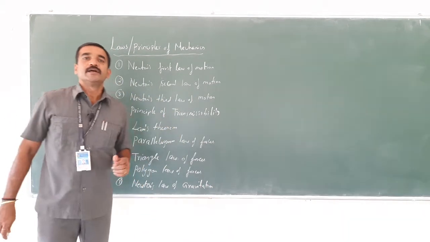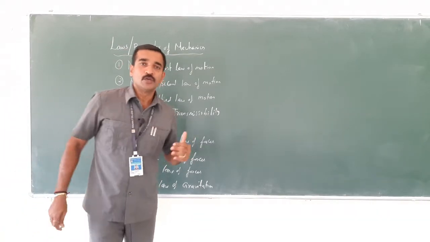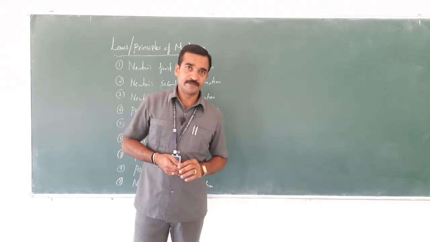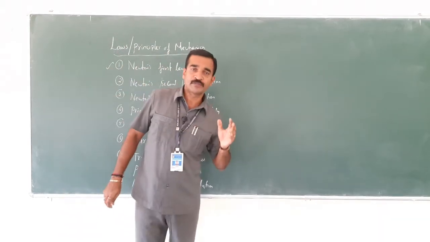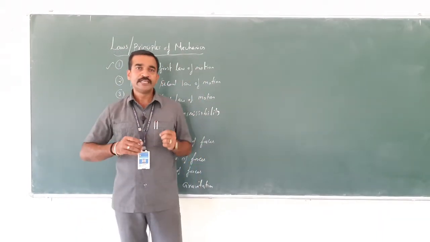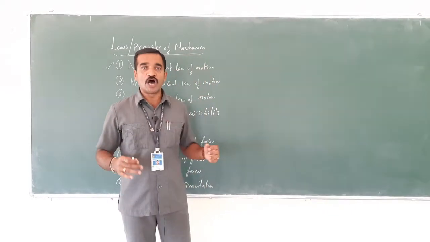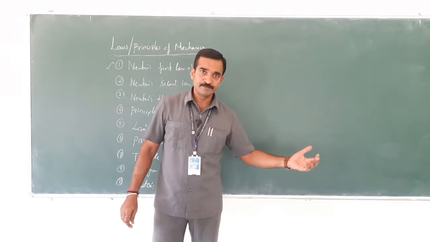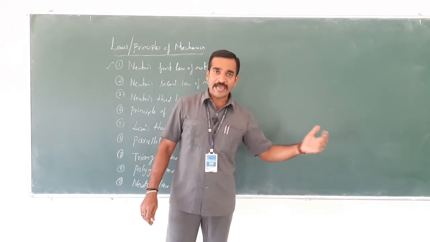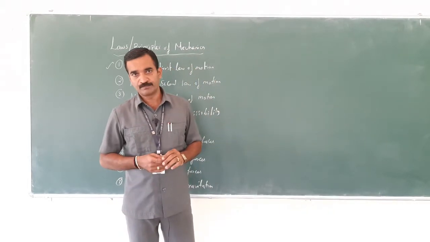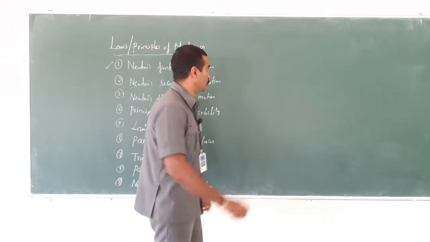So these are the 9 laws or principles of mechanics. Let me explain them one by one in a detailed manner. Let me start with Newton's first law of motion. What does it state? It states that every body continues in a state of rest or uniform motion unless that state is changed by an external force. What does that mean? Let me cite a couple of examples to you.